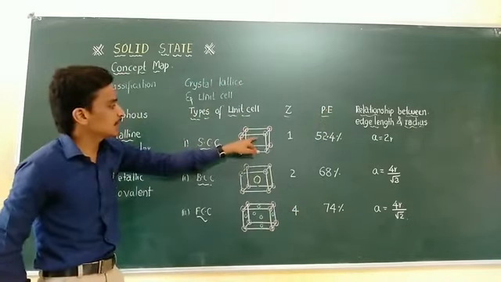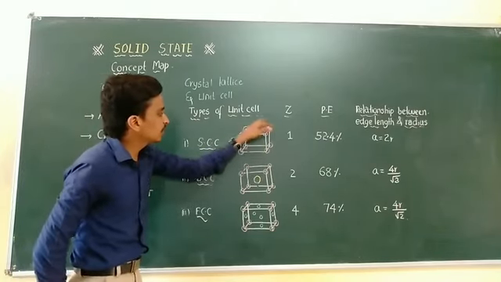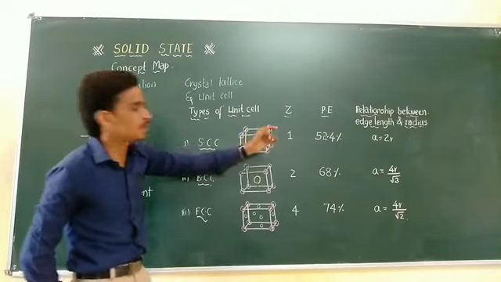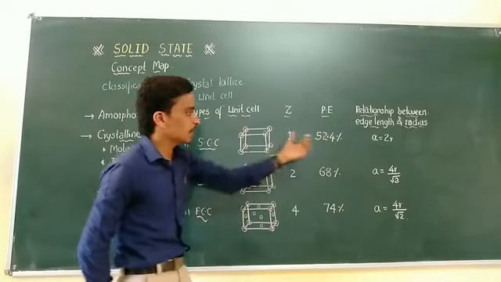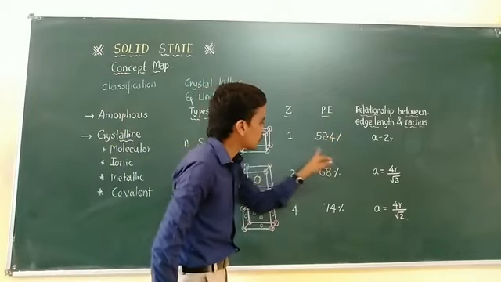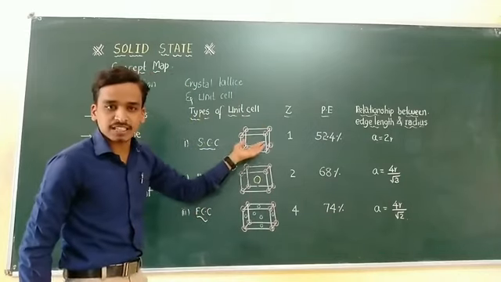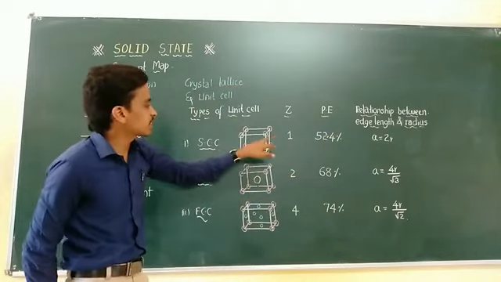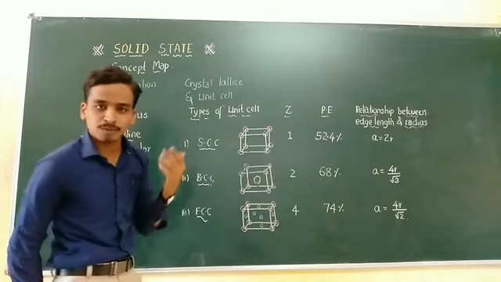Packing efficiency means if it is considered as the total 100% volume, how much of this volume is filled with the atoms. That is the definition of packing efficiency. In case of simple cubic, packing efficiency is only about 52.4%. It indicates only half of the volume is filled with atoms and the remaining is completely vacant. That is the concept of void, and that void is going to be studied later on.